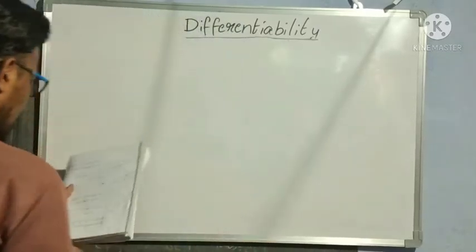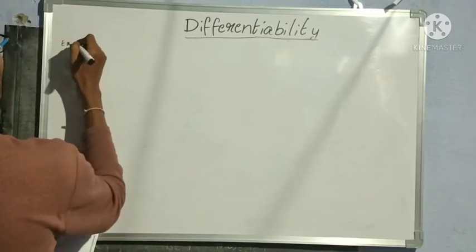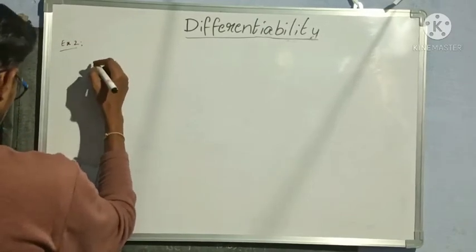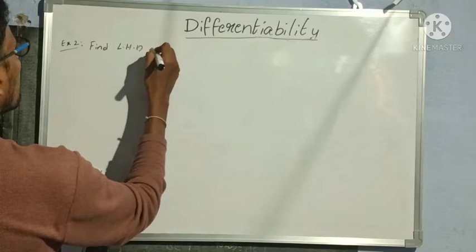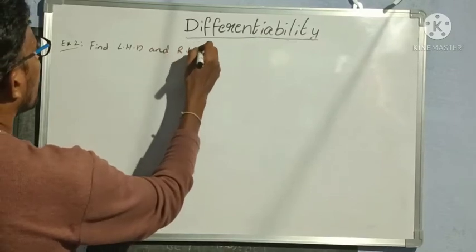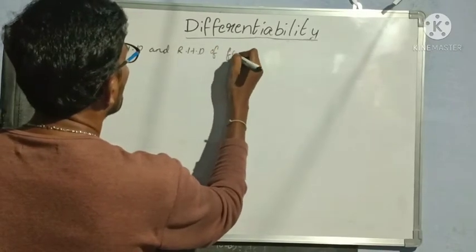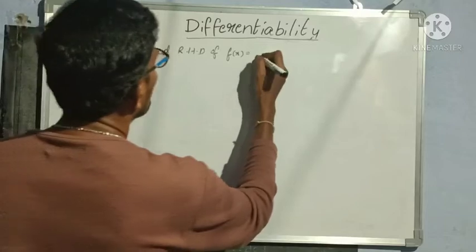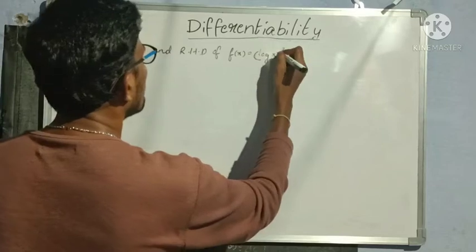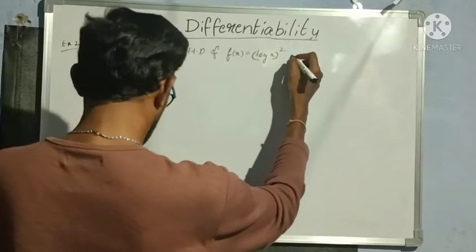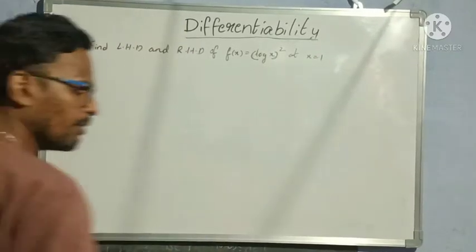Now let us see the example 2. So example 2, find left hand derivative and right hand derivative of f of x is equal to, now let us take log x whole square, no mod x, just we are taking log x whole square, okay, at x is equal to 1, same value.